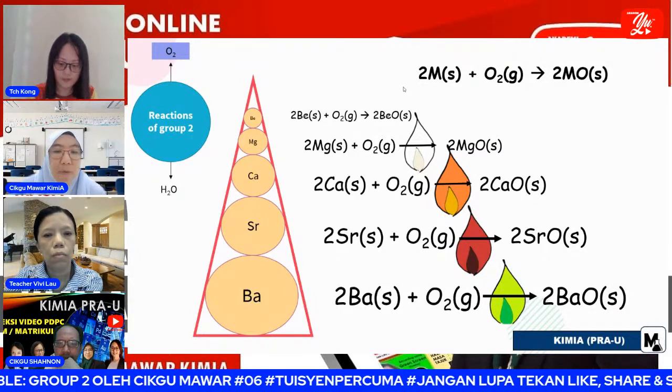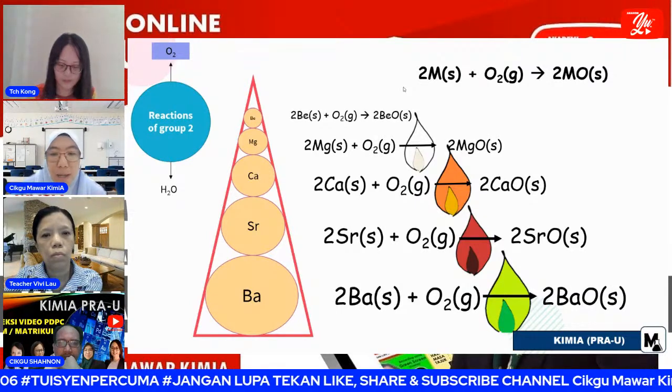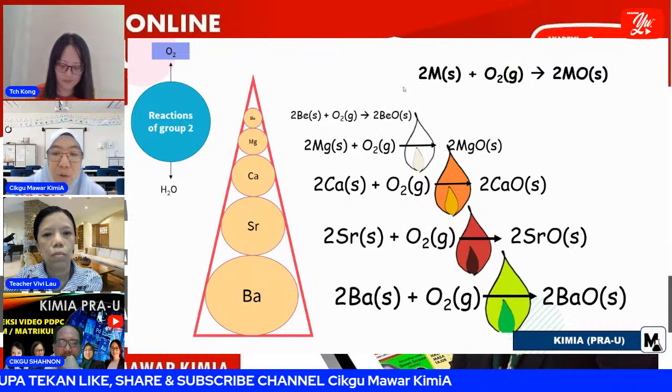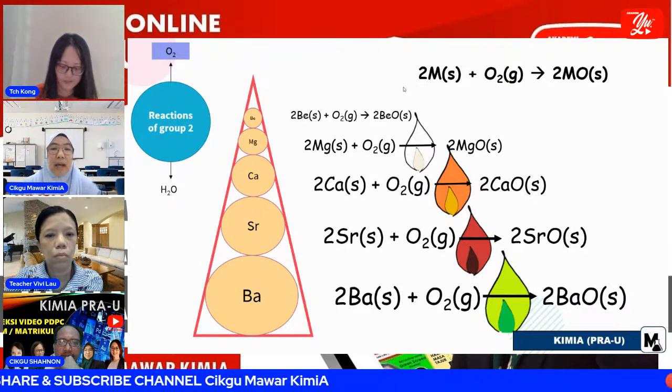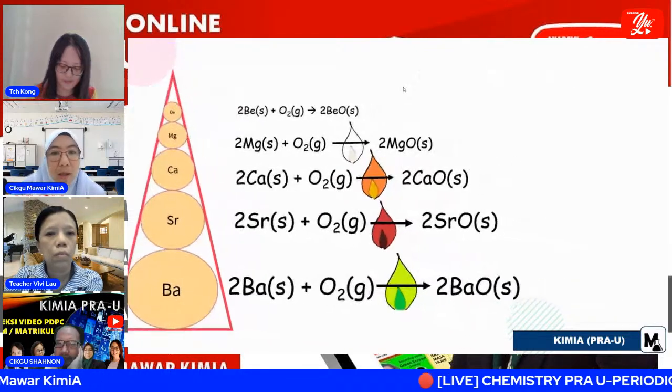And then the last one is barium. Barium, when we react it with oxygen to form barium oxide, will show an apple green flame. So this is the flame color for each metal.